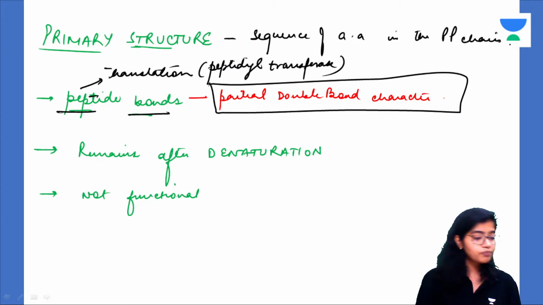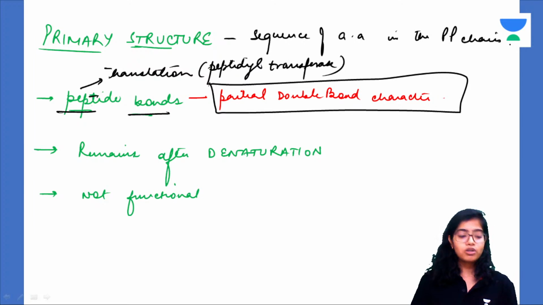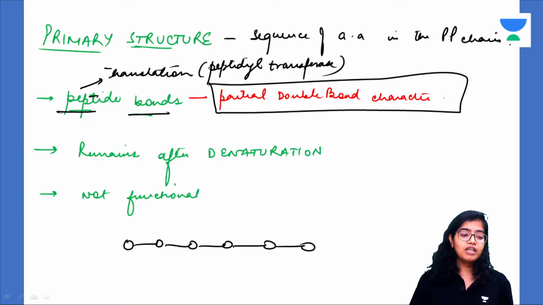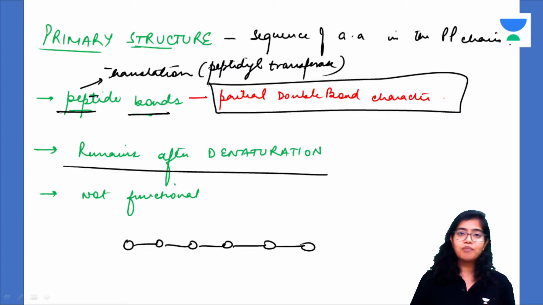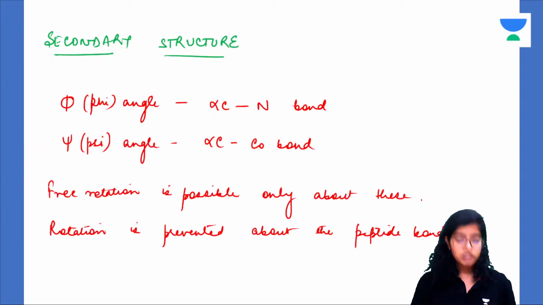Okay. Now, during the process of denaturation, what is denaturation? When you heat the protein or when you treat it chemically or through any other process, the structure, the conformation, the 3D structure of the protein is lost. The functionality is lost. And what remains is the primary structure. Why? Because the amino acids, they just remain holding each other's hands. So after denaturation, what remains of a protein is the primary structure. And this does not have any function because they are not arranged in a specific conformation.